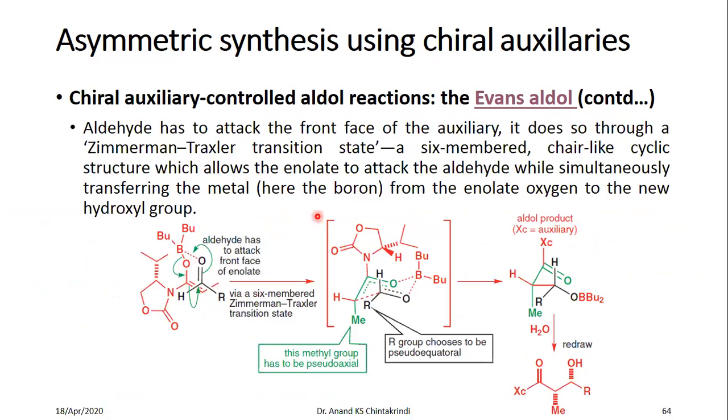And it does so by forming a 6-membered ring, a cyclohexane type of chair conformation.